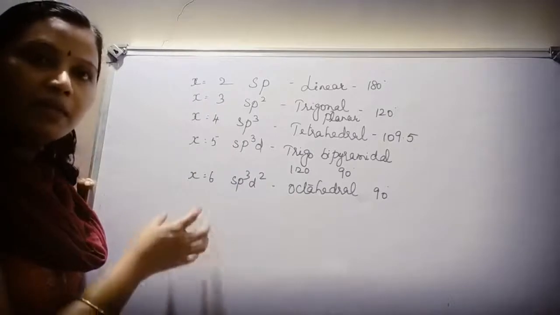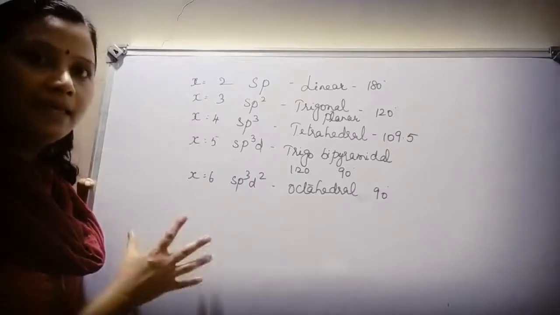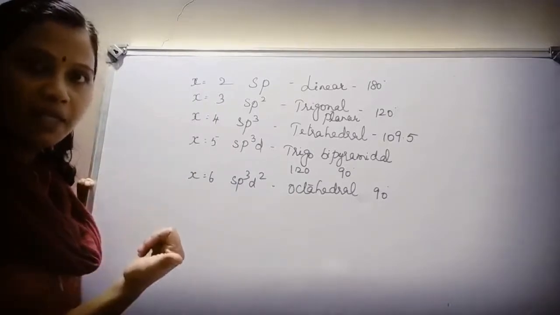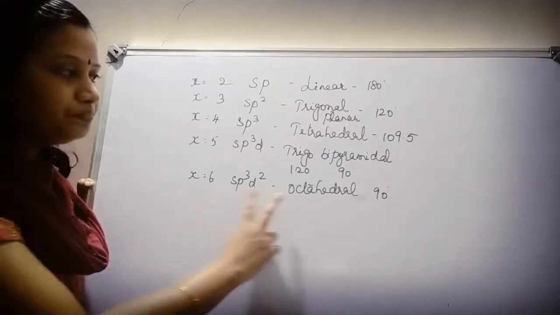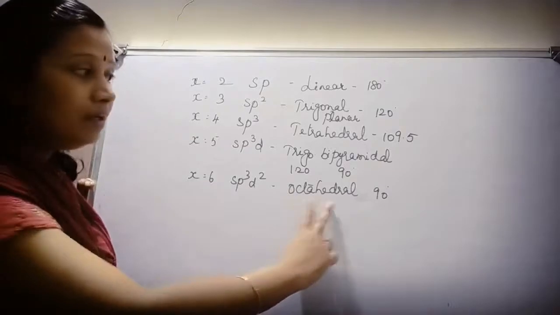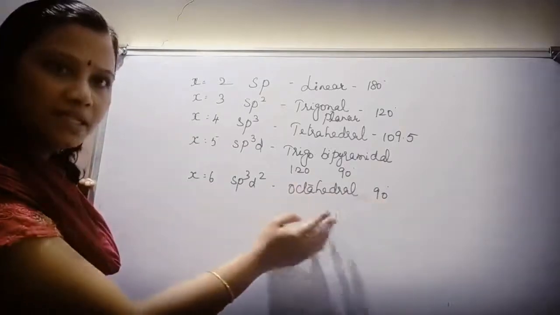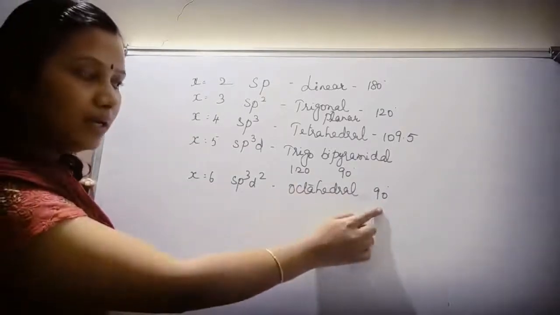Say for example, they are giving a particular molecule called ethane and they are asking you to write the hybridization. Then for the ethane molecule, you need to derive the hybridization. Then write the possible geometry. This geometry is nothing but the shape of the molecule, right? Then you write the bond angle.